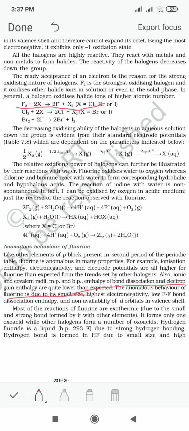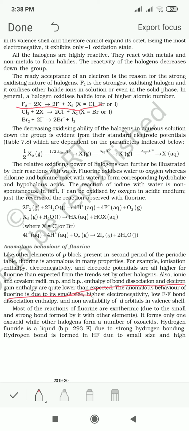Now the hydride of fluorine, HF, is in the liquid state. Since fluorine is highly electronegative in nature, there is strong intermolecular hydrogen bonding seen between the HF molecules. So the boiling points are also high. The rest of the hydrides are not liquids. They are gases. But HF, the hydride of fluorine, is a liquid with hydrogen bonding seen.